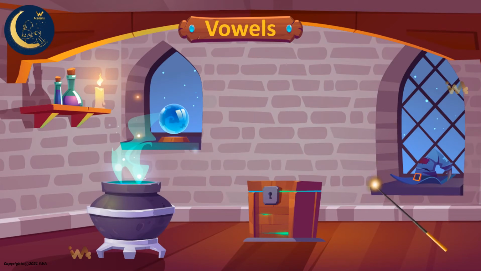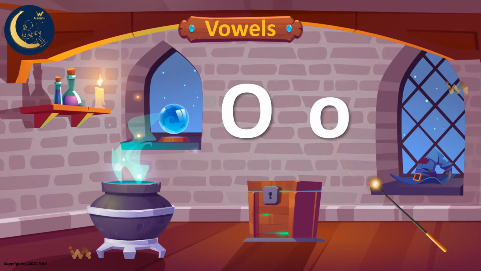Let's start with the letter O. This is the uppercase O, and this is the lowercase o. Do they look the same? No! The lowercase o is smaller than the uppercase O. This vowel has two sounds. Get ready to learn how to pronounce it.